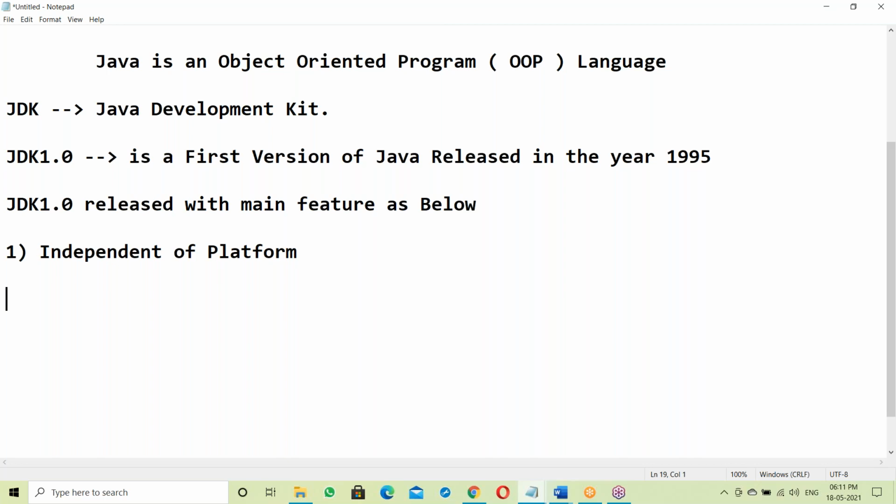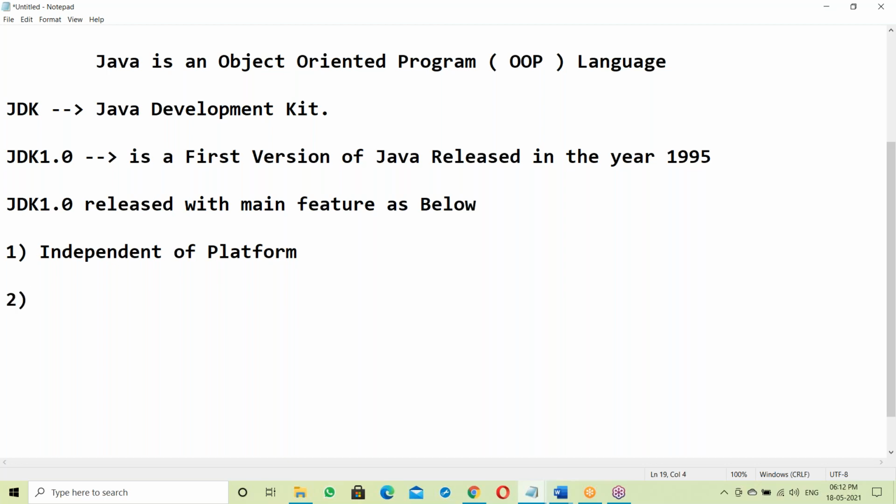Java is independent of OS. Behind that is the JVM. JVM is responsible for making Java independent of platform. We should discuss how JVM makes Java independent of platform. Wait, we'll discuss that.